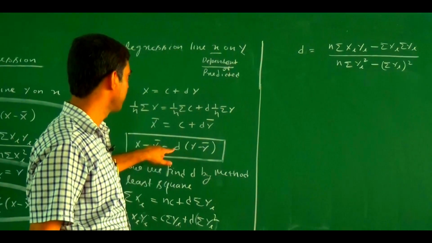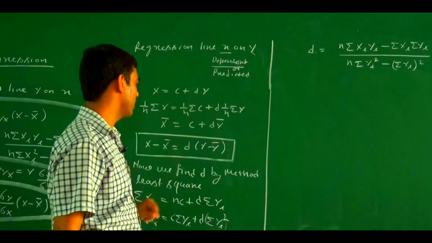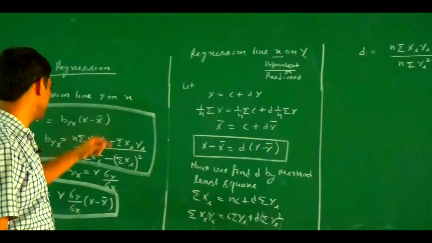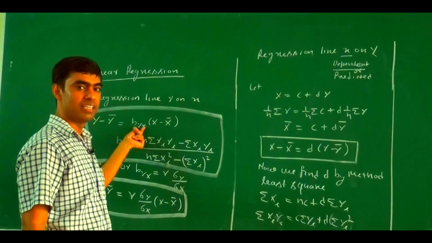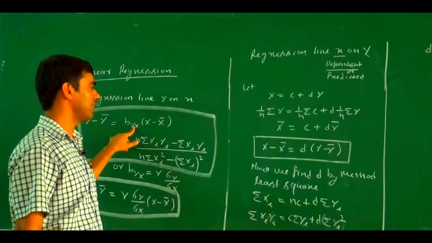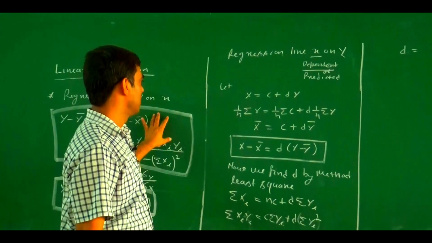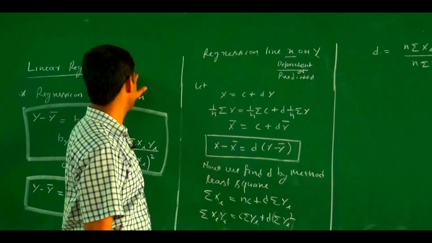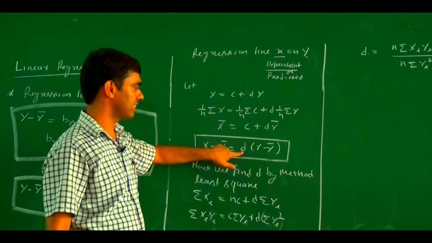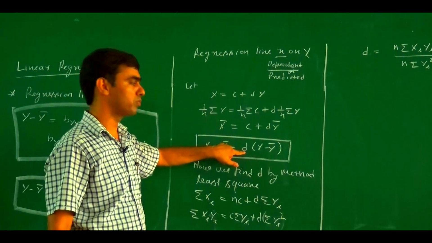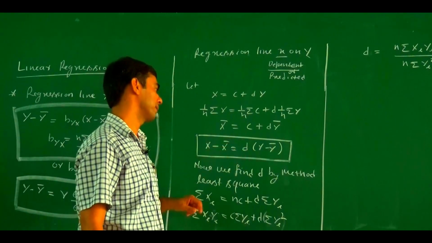So this one is the regression line x on y and this one is the regression line y on x. Here we assumed this one is the regression coefficient byx. To make a similarity between the regression line y on x and the regression line x on y, we denote this regression coefficient by bxy.